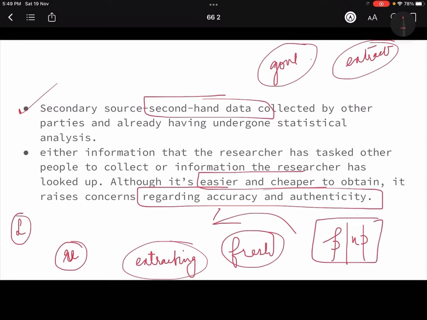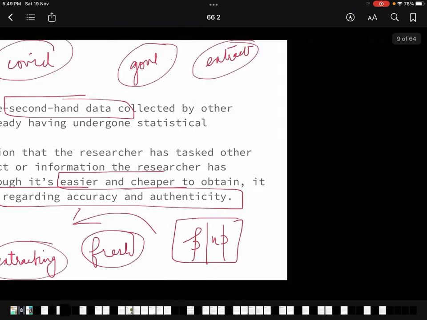So it might not be very well suited in your time. For example, post COVID a lot of things have changed. So if we use data that was pre-COVID, it might not suit your research, right? So that is what it is.